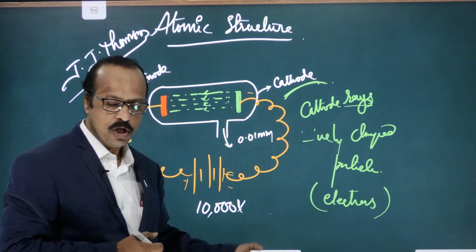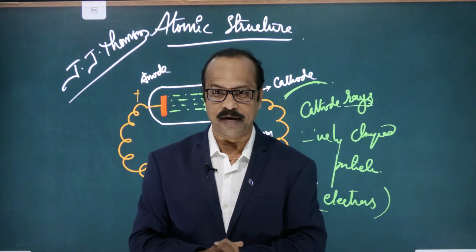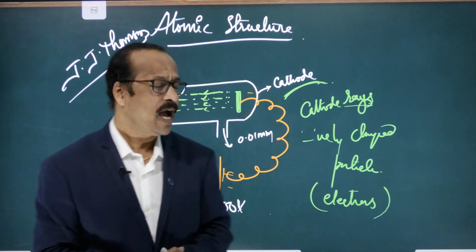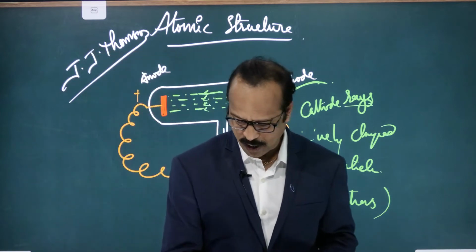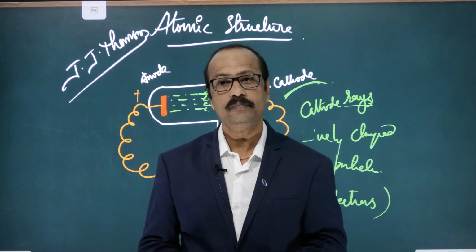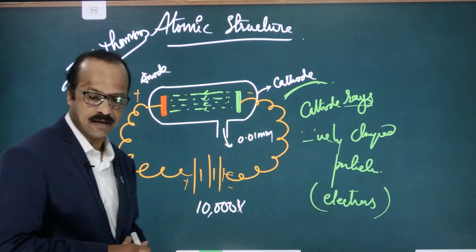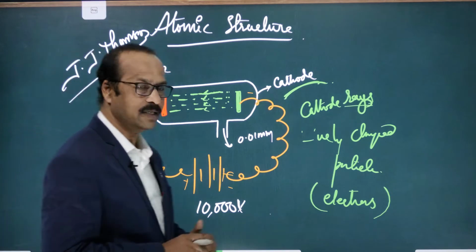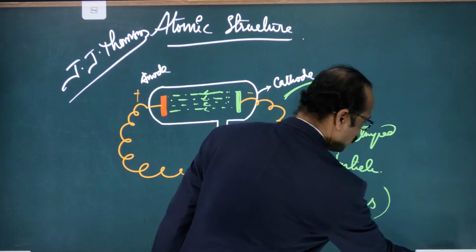Is this clear to you? So this was J.J. Thompson's experiment. Clear, students? Any doubt in J.J. Thompson's experiment? Very simple experiment. You can see this J.J. Thompson experimental tube on page number 16 in your material. Clear now?